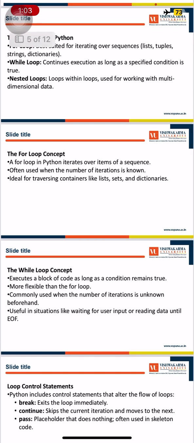The for loop concept. A for loop in Python iterates over items of a sequence, often used when the number of iterations is known. Ideal for traversing containers like lists, sets, and dictionaries.